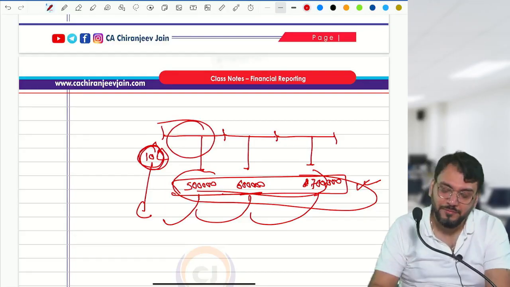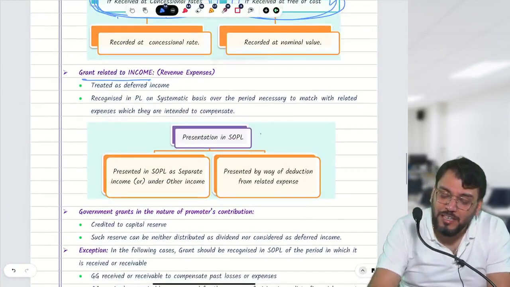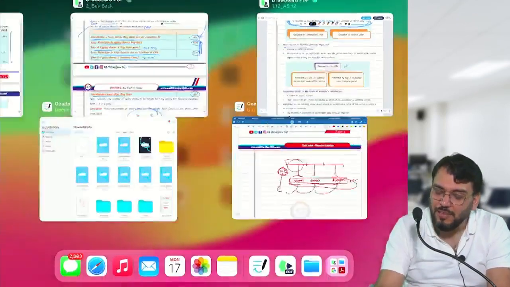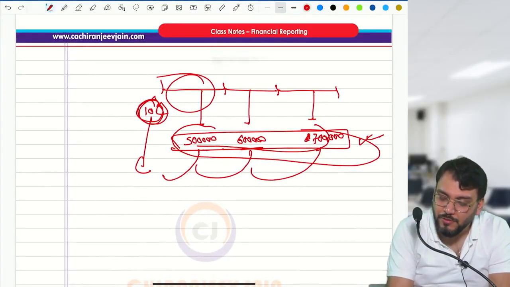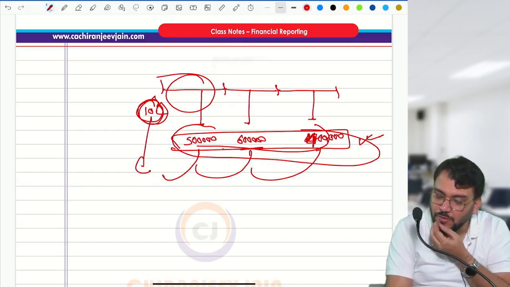Got this point? Chalo. This also you have understood. But in this case, they have given two methods of presentation in SOPL. What they want to say, achha, what is the allocation? Batao? 10 lakh allocated in this ratio. Let us make it 4 lakh. Then I think proper amount will come. How much it is coming? 564.